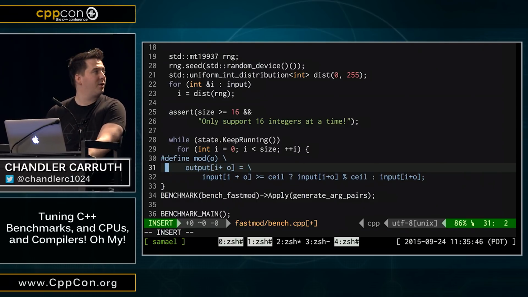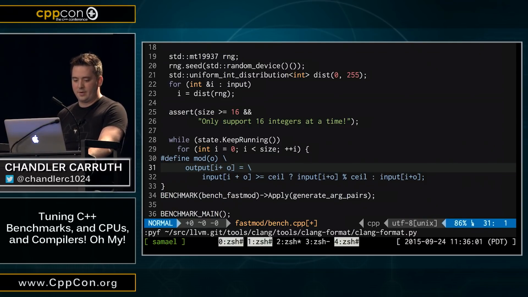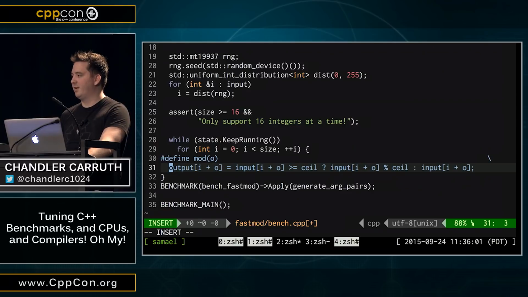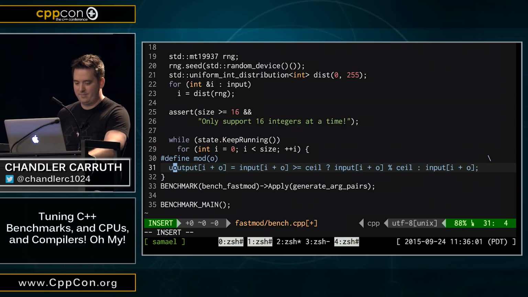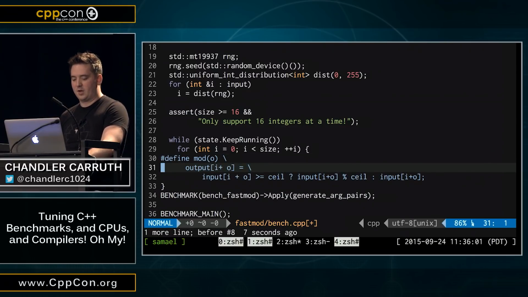And I'm about to hit a button that runs Clang format on this line of code. You watching carefully? See what I did there? Hold on, that was fast. Let me do it again. Sorry, that was a bit fast. I should do it slower. OK, you ready now?